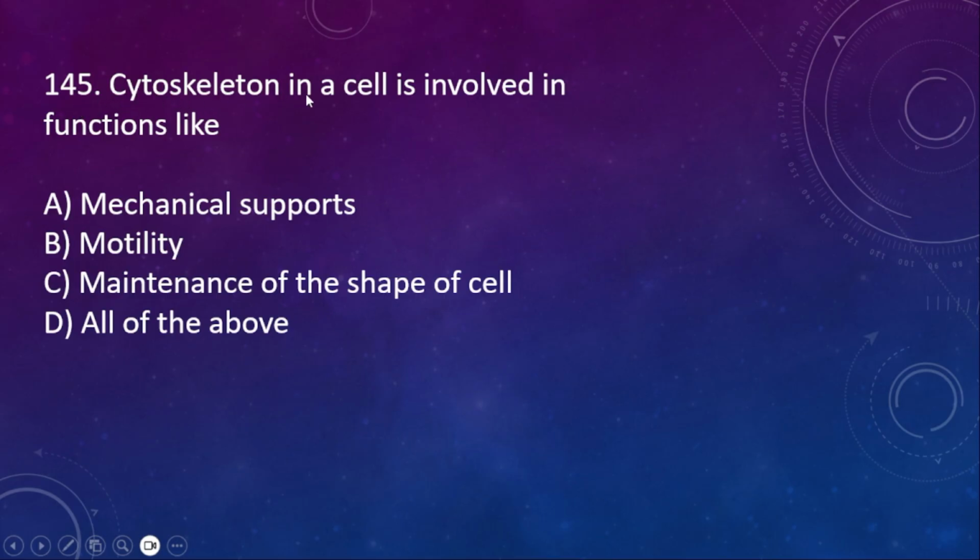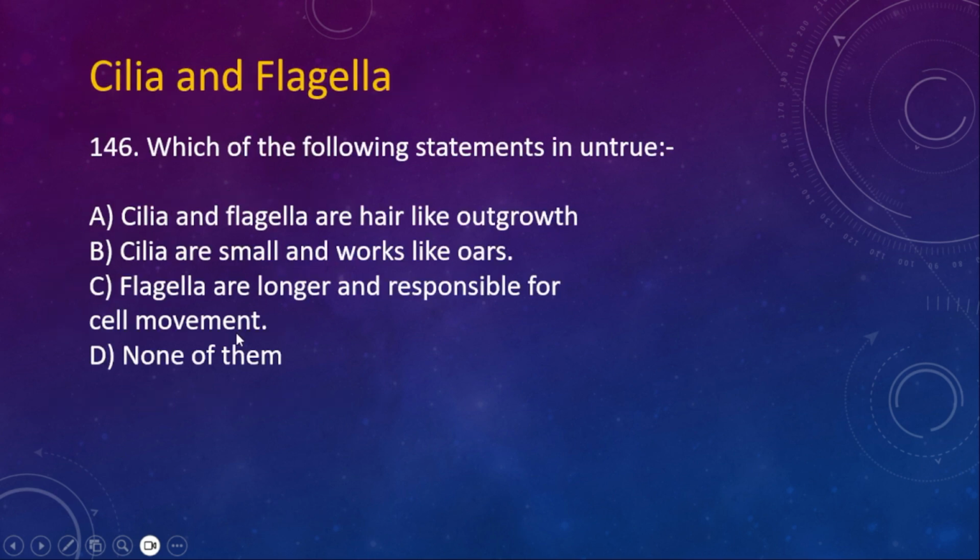145. Cytoskeleton in a cell is involved in functions like, what is the function of cytoskeleton? Option A, mechanical support. Option B, motility. Option C, maintenance of the shape of the cell. And then option D, all of the above. Here the right option is all of the above, because cytoskeleton helps in all these functions.